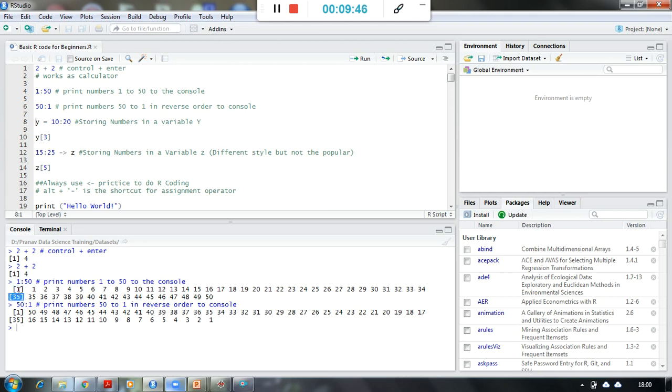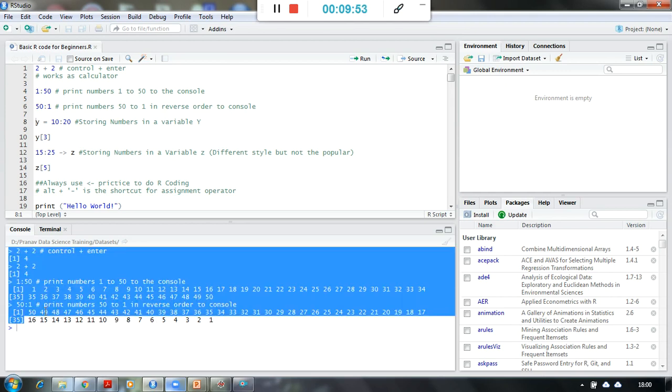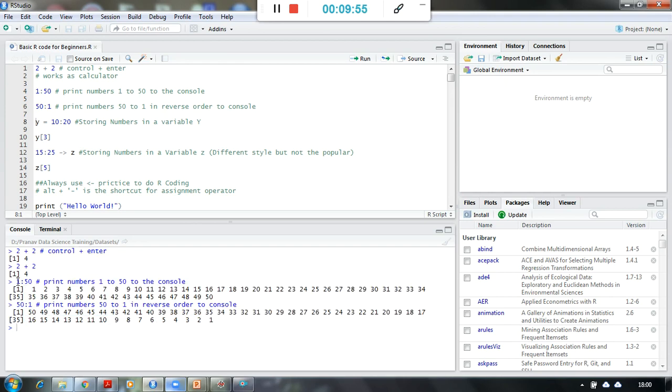1 and 35, these are called indexes, right? So indexes means in this line of code the value 1 is stored in index number 1, whereas in this line of code the value 50 is stored in index 1, right? This is the basic difference between this. So this is the part of indexing.